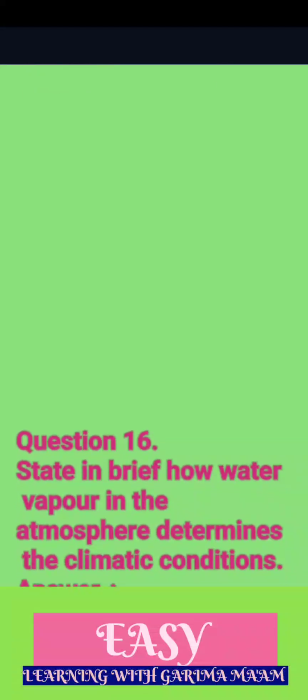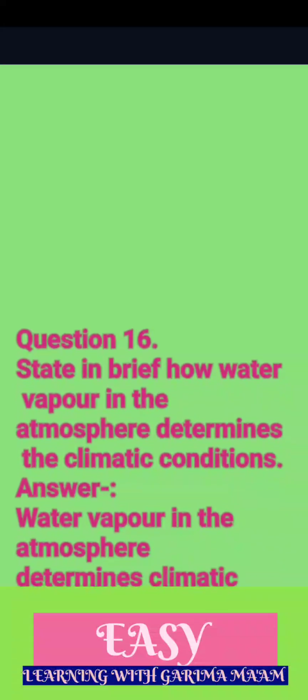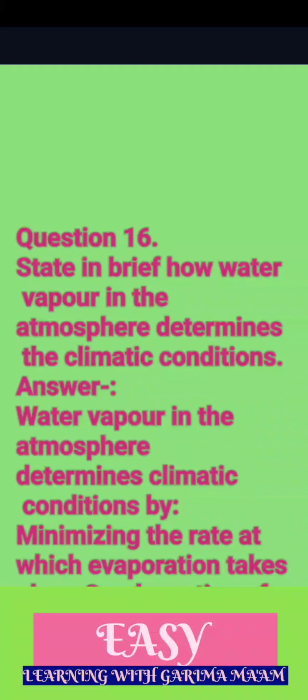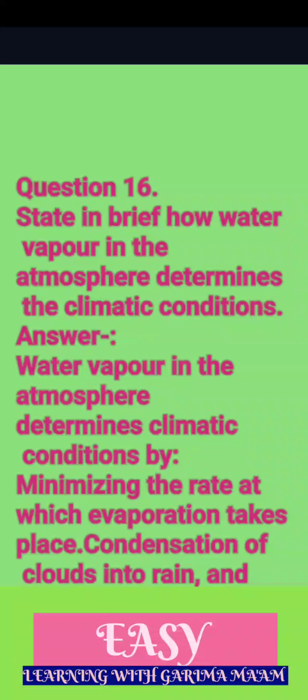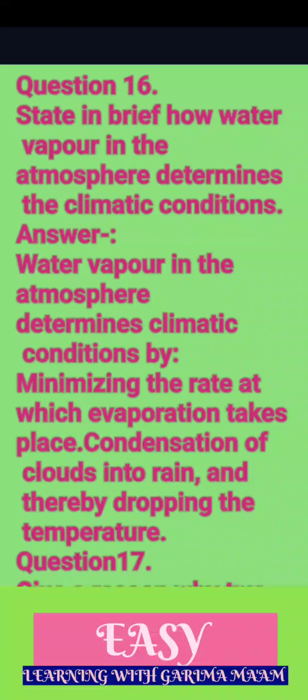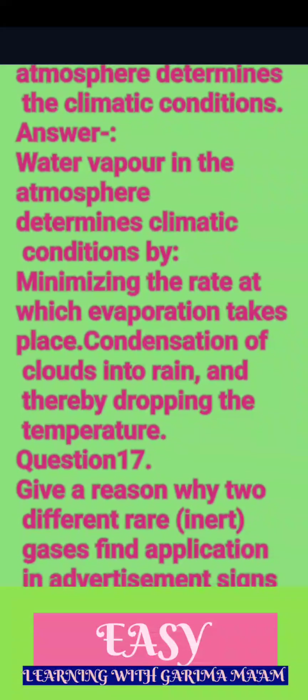Question 16. State in brief how water vapor in the atmosphere determines the climatic conditions. Answer. Water vapor in the atmosphere determines climatic conditions by minimizing the rate at which evaporation takes place, and by condensation of clouds into rain, thereby dropping the temperature.